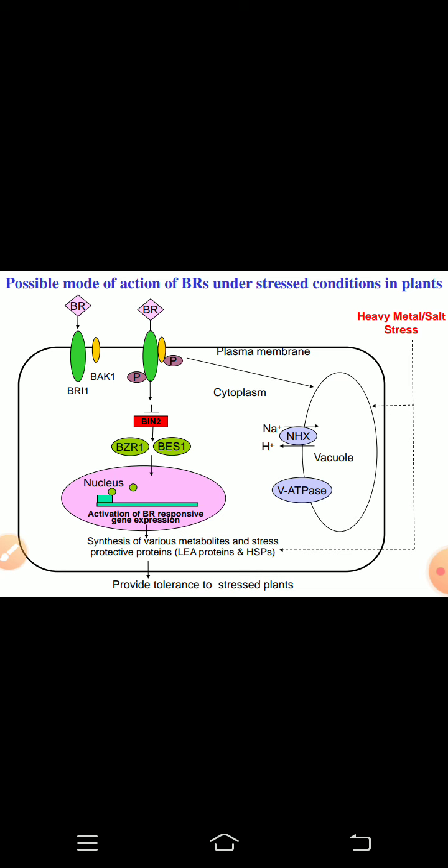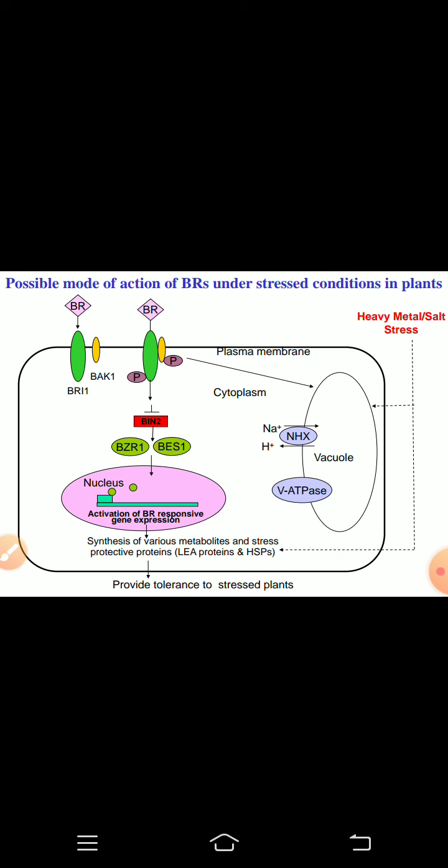After the binding of the brassinosteroid with this BRI1, a second protein or co-receptor, that is BAK1, which is labeled as BRI1 associated receptor kinase, heterodimerizes with BRI1, which in turn induces the autophosphorylation of BRI1 and BAK1. And this in turn activates the cascade of signal transduction reactions within the cell.